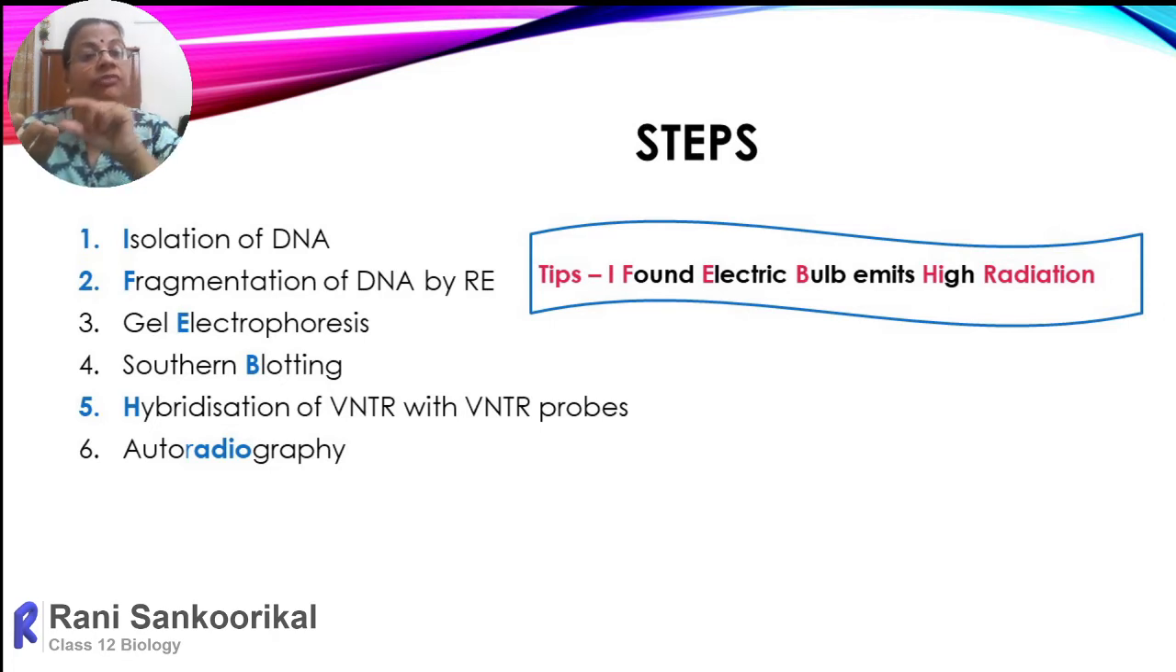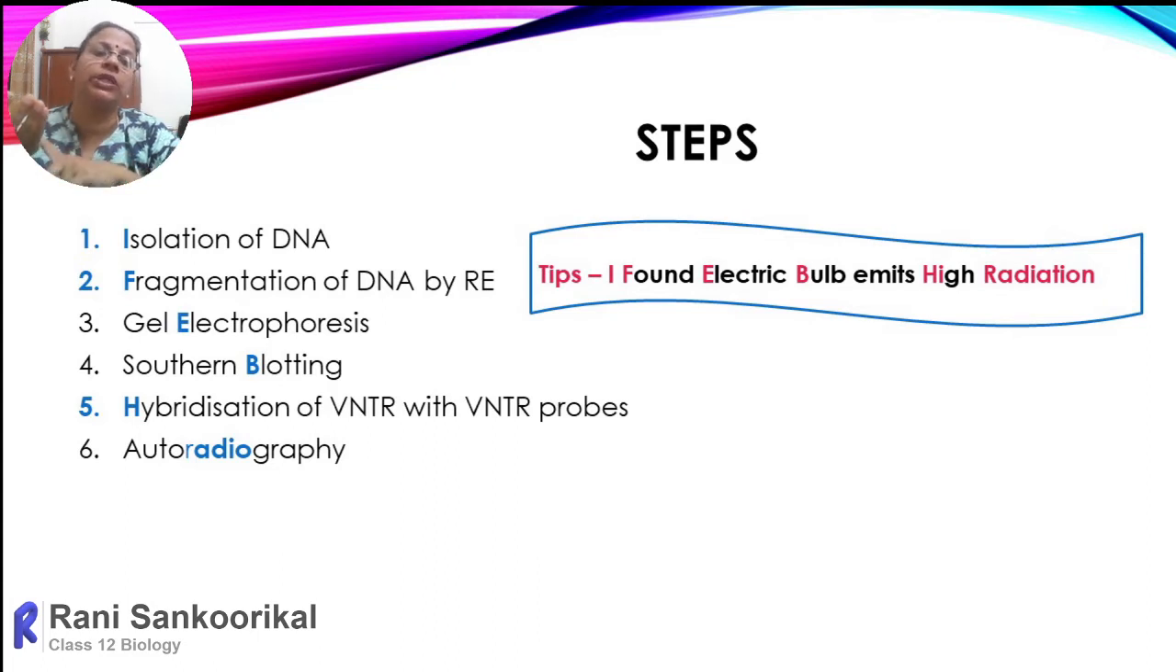So VNTR and VNTR probe are entirely different. VNTR is the repeating sequence coming under the category of minisatellites, which is variable in number, and at the same time tandemly arranged, which is fragmented and separated, and allowed to settle on the nitrocellulose membrane. And to that, the complementary VNTR probe, which is also single stranded but radioactively labeled, or you can also use a fluorescent dye.